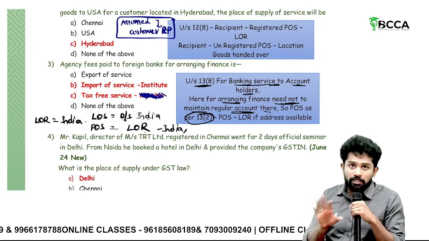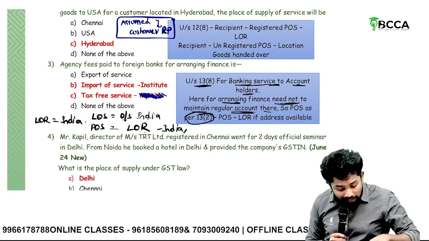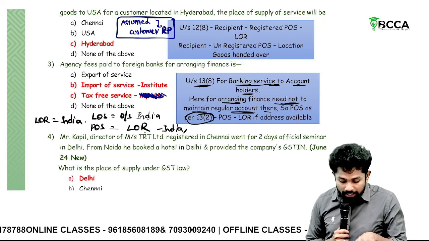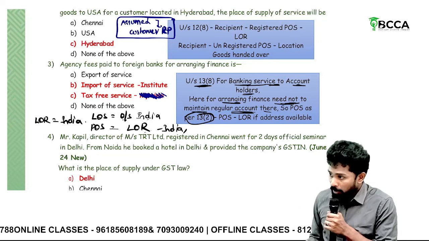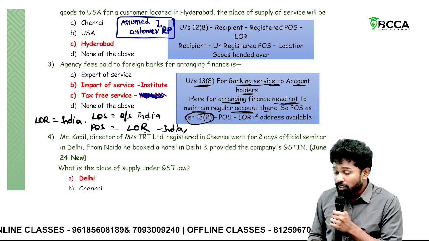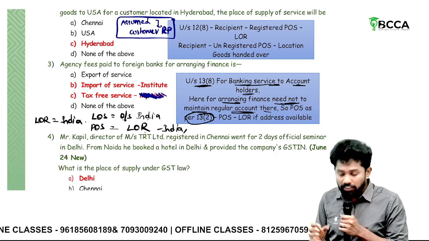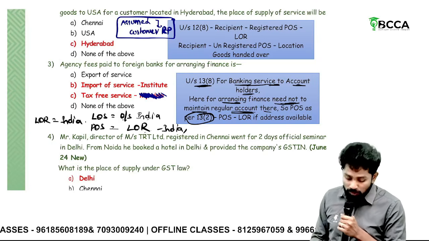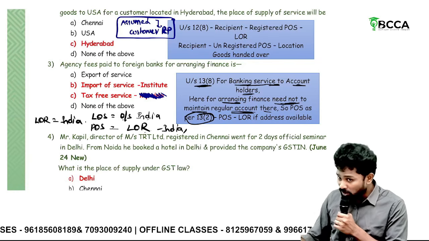So previously the interpretation was wrong here. I was interpreting it under Section 13 subsection 8, thinking of it as a banking service only, meaning a service provided to an account holder. But it should be referred to differently. Since they are only arranging finance, it's not to a regular account holder. Since it is not to a regular account holder, 13 subsection 8 is not applicable.